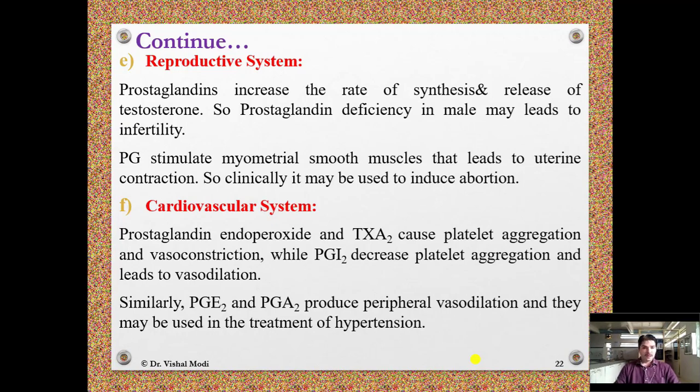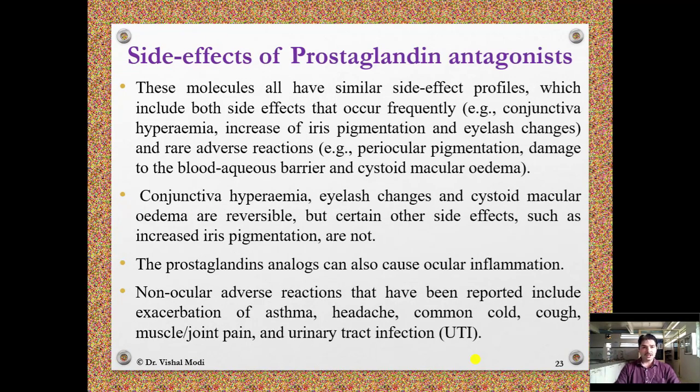Cardiovascular system: prostaglandin endoperoxide and thromboxane A2 cause platelet aggregation and vasoconstriction, while PGI2 decreases platelet aggregation and leads to vasodilation. Similarly, PGE2 and PGA2 produce peripheral vasodilation and they may be used in the treatment of peripheral hypertension. Side effects of prostaglandin antagonists.